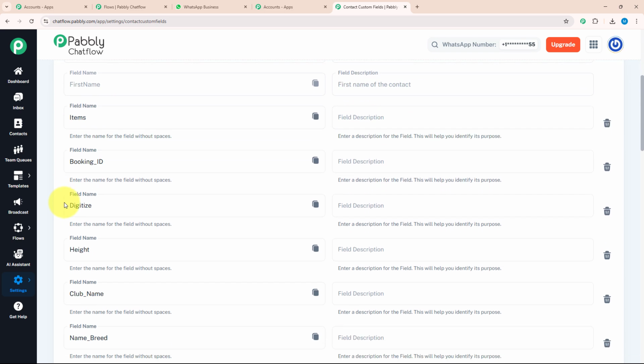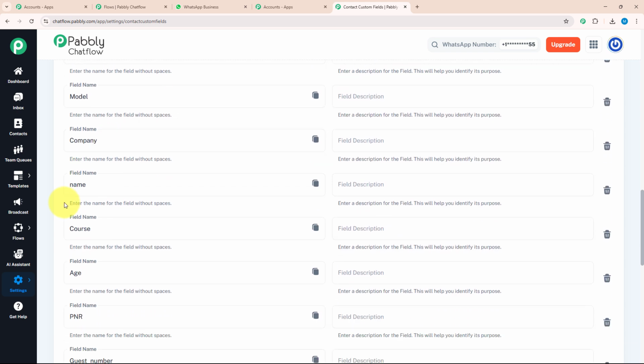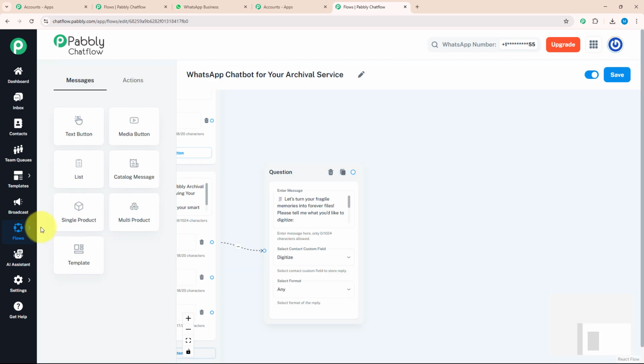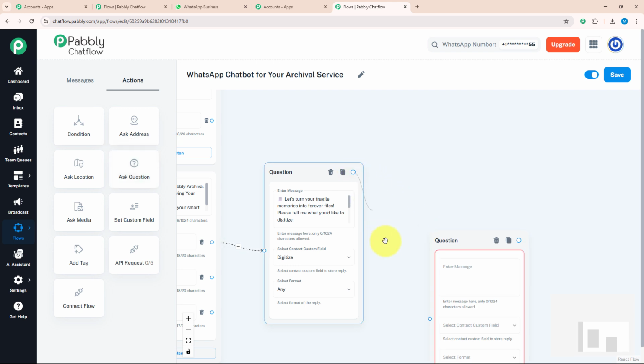Here you can see I have created multiple contact custom field as per my requirement and you can create it too. Now, as you got to know how to create this contact custom field, I will resume back to my flow. For that, I will click on flow option. Okay, after knowing about what document they want to digitize, I will ask them one more question. For that, again, I'm going to drag and drop, ask question and connect with my previous question. Don't forget to connect your window with each other.